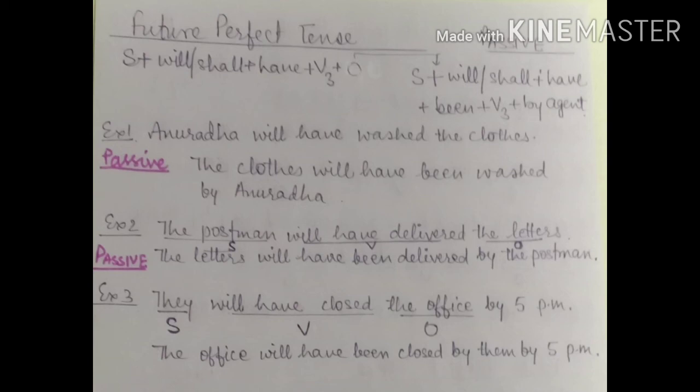Second example is the postman will have delivered the letters. The letters will have been delivered by the postman. Third is they will have closed the office by 5 p.m. The office will have been closed by them by 5 p.m.